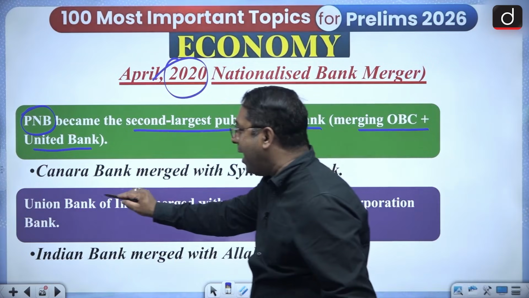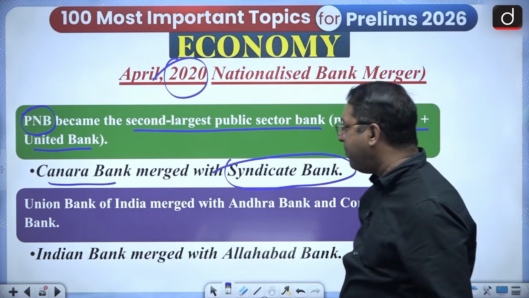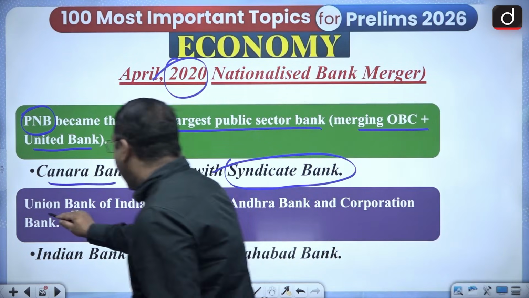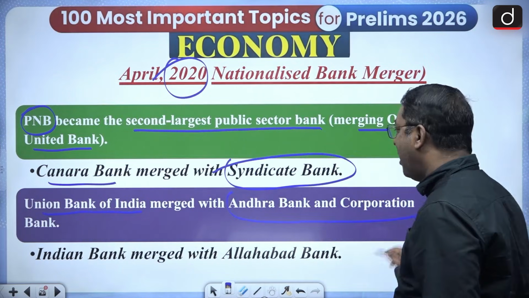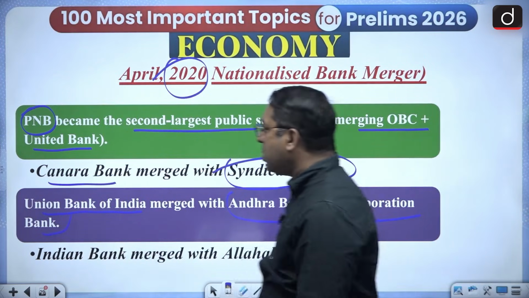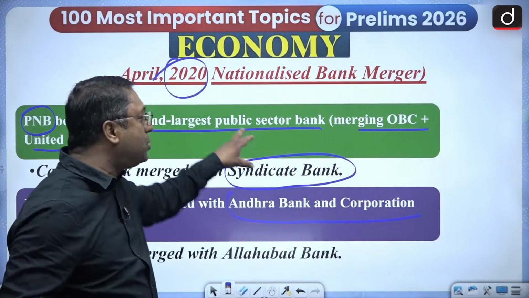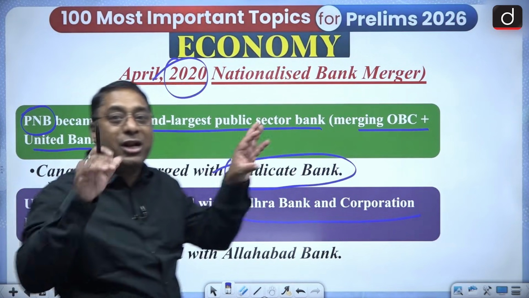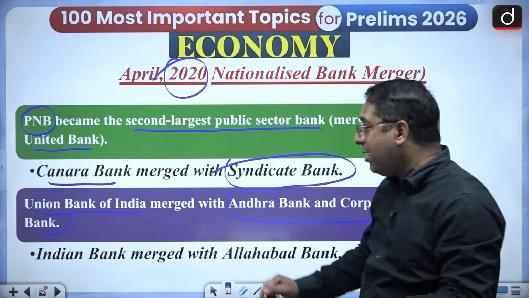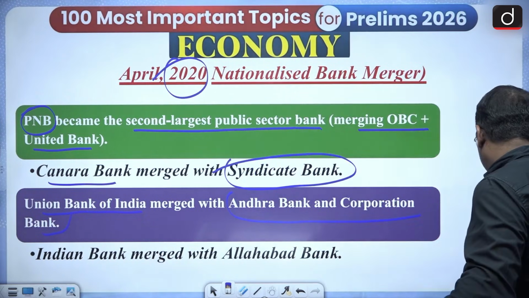Now Canara Bank merged with what? It merged with the Syndicate Bank. And the Union Bank of India, UBI, merged with the Andhra and the Corporation Bank. So these are the names which you have to remember. Now PNB includes in it what? OBC, Oriental Bank of Commerce, and the United Bank. Canara Bank includes the Syndicate Bank, and Indian Bank has merged with the Allahabad Bank.